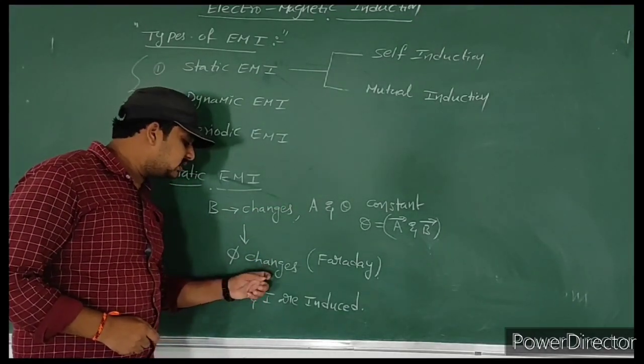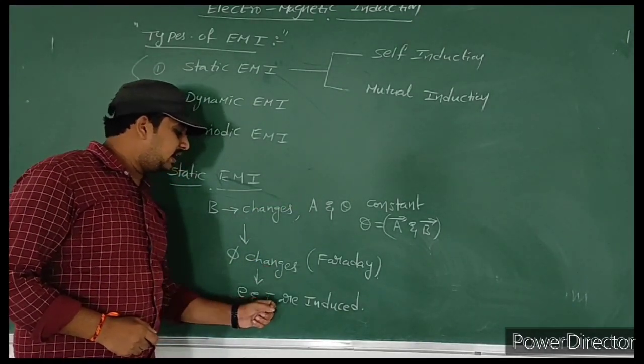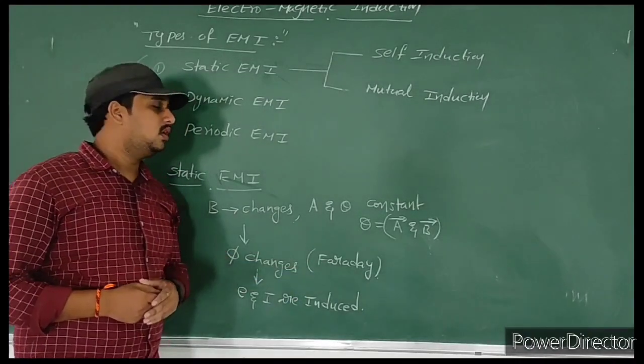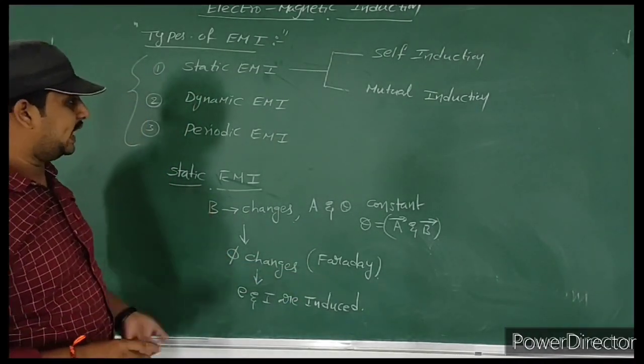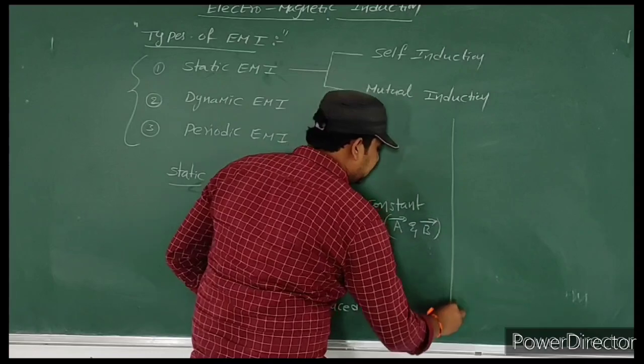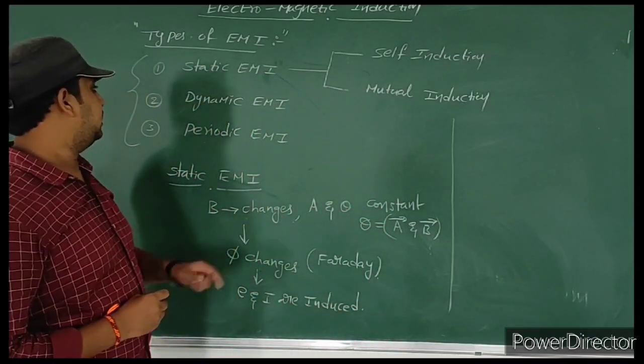So here flux changes, and definitely EMF and electric currents are induced. This is about static EMI.